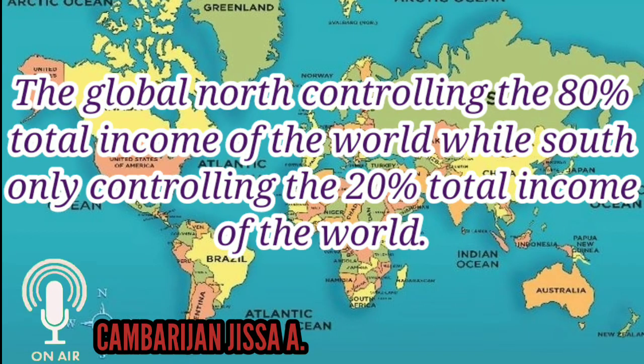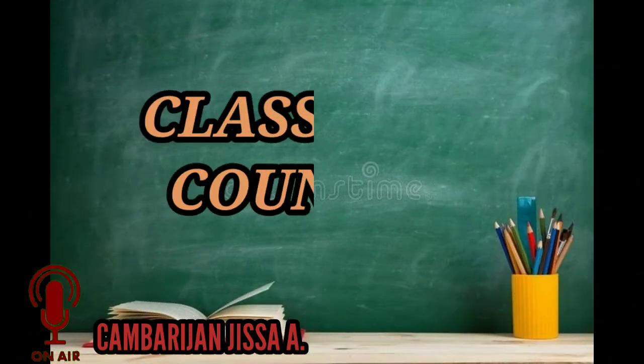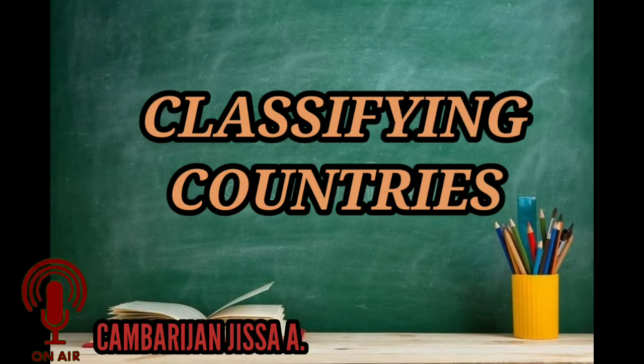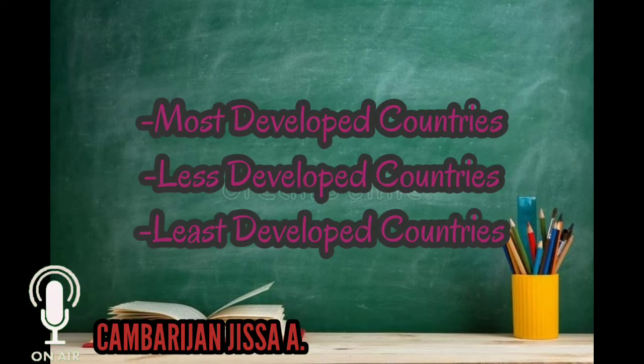The Global North is controlling 80% of the total income of the world, while the South only controls 20% of the total income of the world. Standard of living: in the North, about 25% of the population in countries have enough basic needs and have access to a functioning education system. Classifying countries: countries can be classified into three different types. First is the most developed countries, second is less developed countries, and the third is the least developed countries.